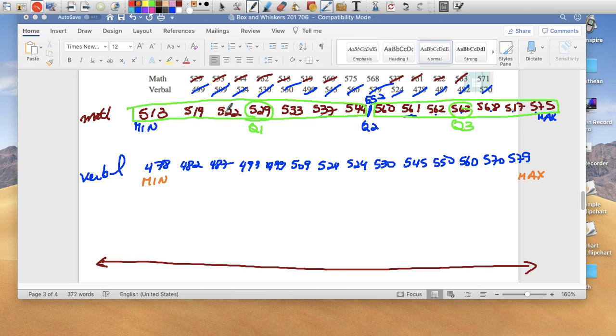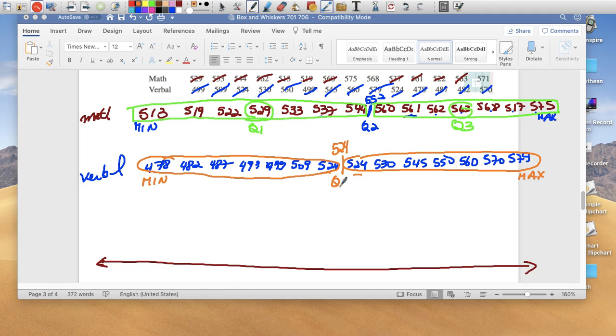So 1, 2, 3, 4, 5, 6, 7. So again, 524 repeats twice. That's nice. Makes it very easy for me. So 524, if you add those two up, divided by 2, you get 524. So again, we need the median of the bottom half and the median of the top half.